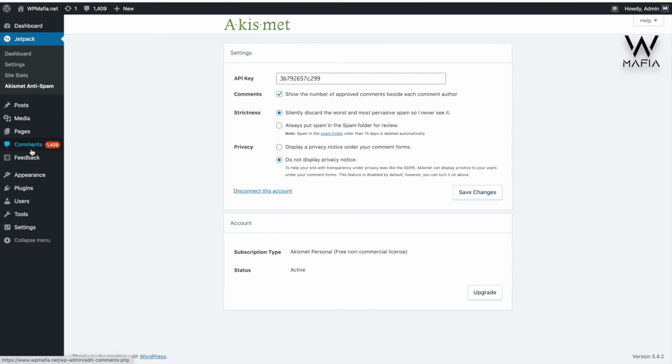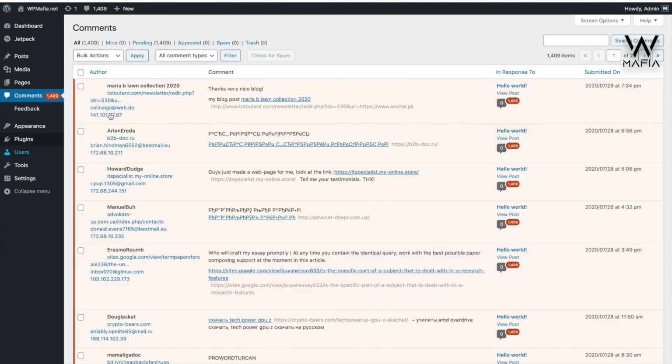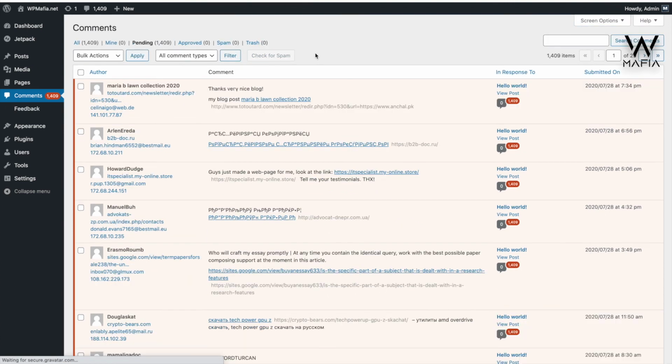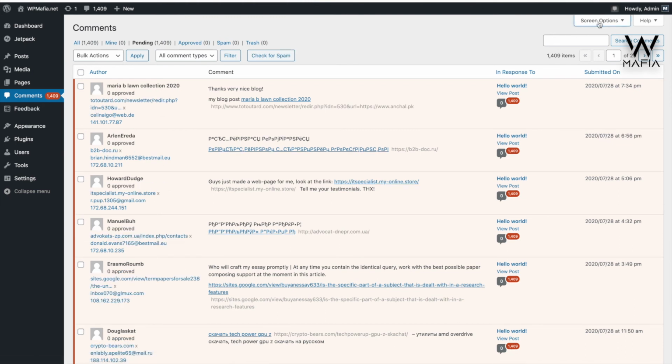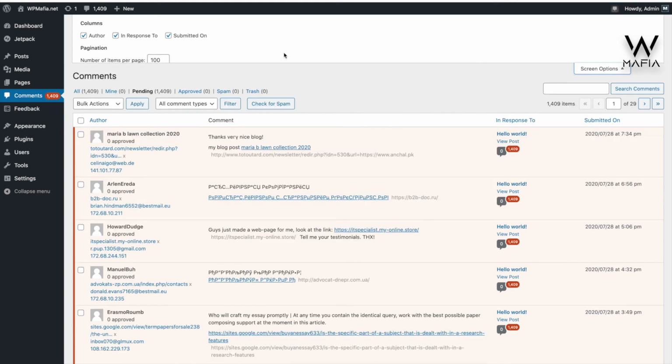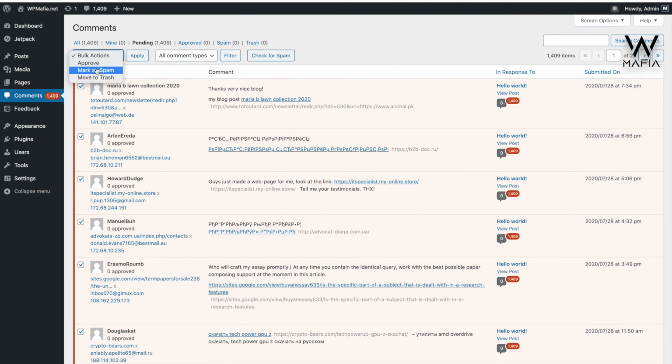Of course everything is done, and you have to remove these comments manually. By clicking here you can select all comments and use the bulk option to delete all comments. If you have many comments, go to the pending comments. This is a very easy process to delete comments in bulk. Here you can see the default is 20, but I have saved 50, so you can also increase it to around 100 or anything you want. Click on that, select the bulk option, Move to Trash, and click Apply.